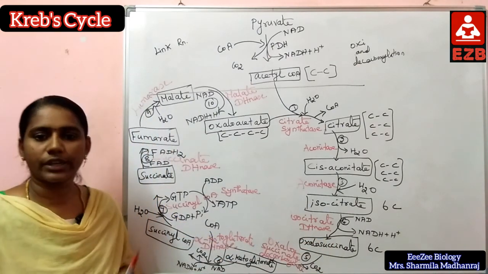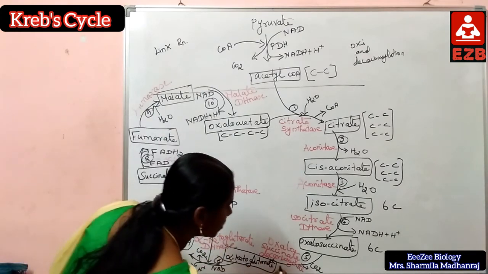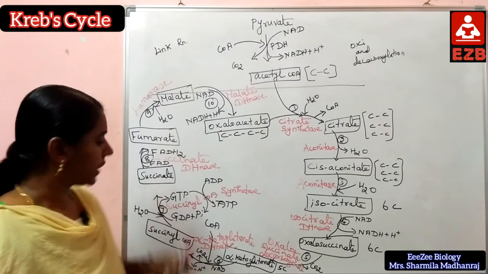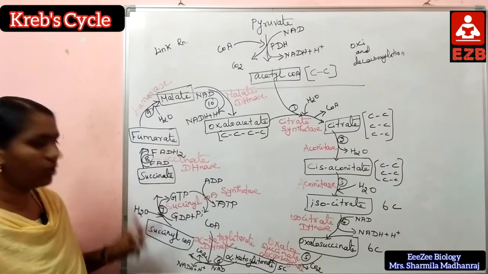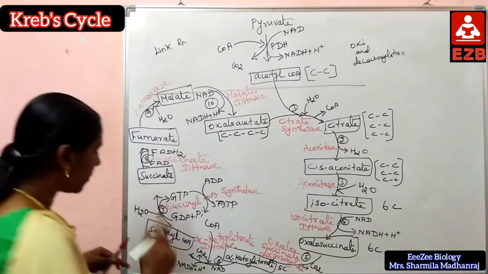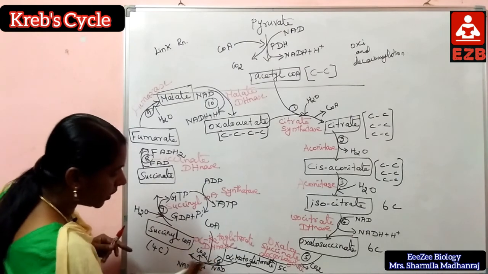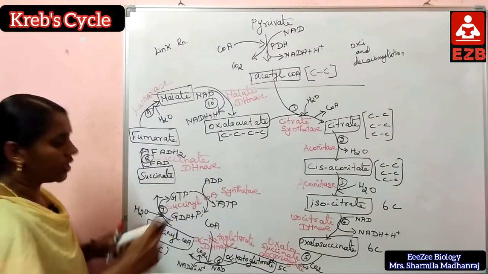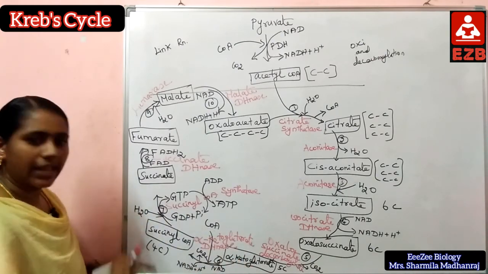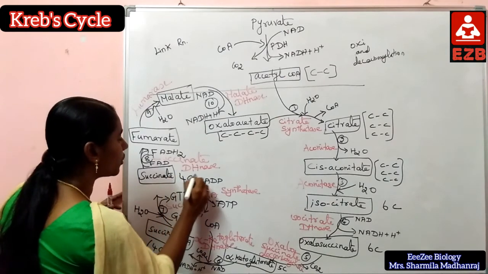Oxalosuccinate to alpha ketoglutarate, which has 5 carbons because one carbon dioxide is removed. Alpha ketoglutarate to succinyl-CoA, which has 4 carbons; here also carbon dioxide is removed, so 5 carbons to 4 carbons.